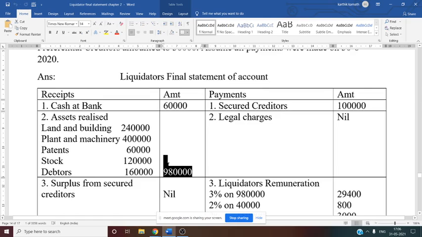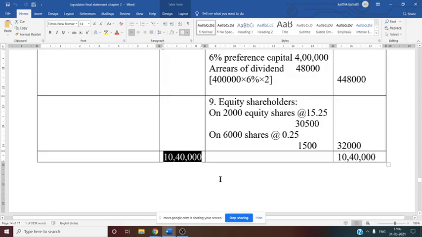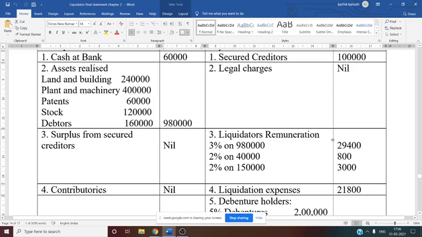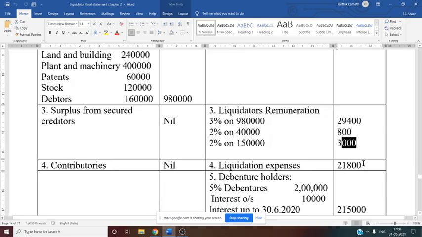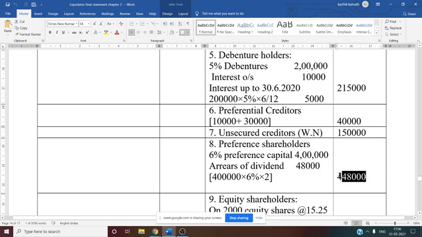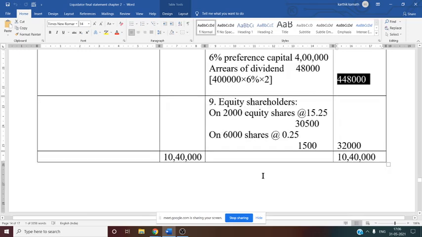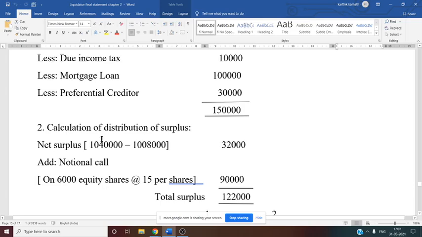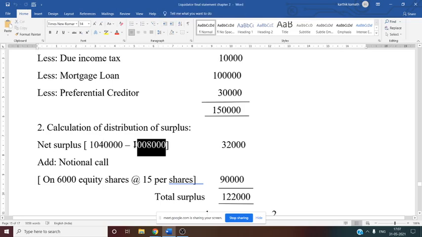We got the receipt side total, minus all the items on the payment side: minus 1 lakh secured creditor, minus liquidator's remuneration 29,400, minus 800, minus 3,000, minus liquidation expenses 21,800, minus debenture holder 2,50,000, minus preferential creditor 40,000, minus unsecured creditor 1,50,000, minus preference shareholder 4,48,000. If you deduct all these from the receipt side total, you will get the net surplus. See this, 10,40,000 minus 10,08,000. You will get 32,000 as net surplus.